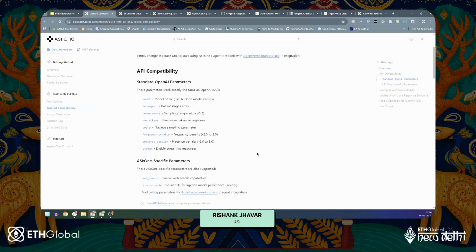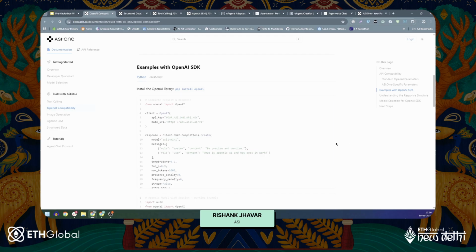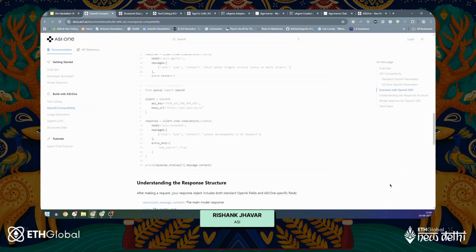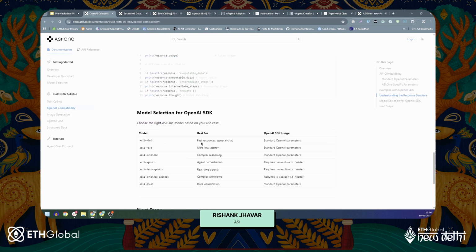So that is going to be the core change here, but you can just use it directly right here. We have a very straightforward flow for that. I just showed you an example that uses this, so that might be very useful for you. And as I mentioned before, you need to choose the right ASI1 model based on your use case.